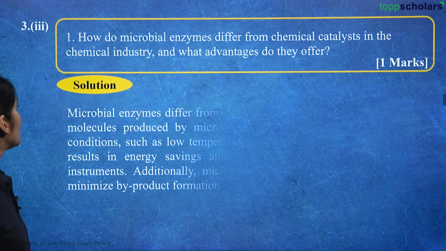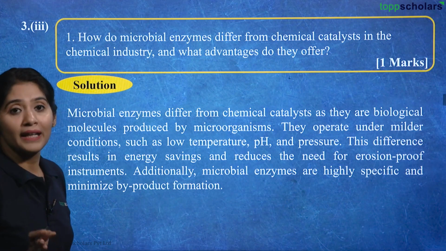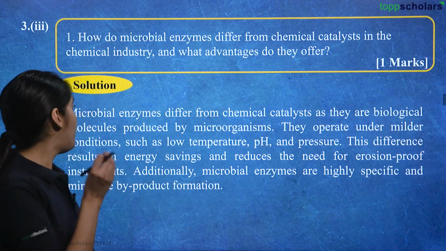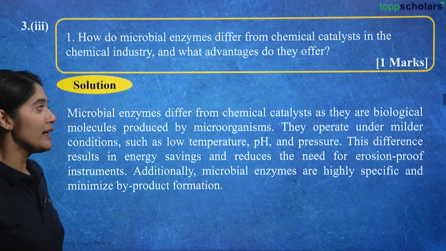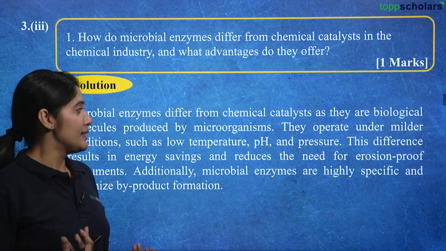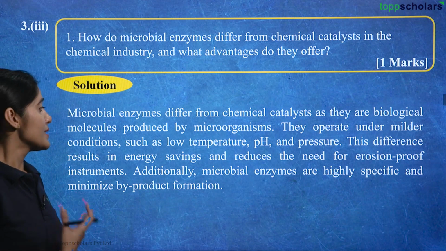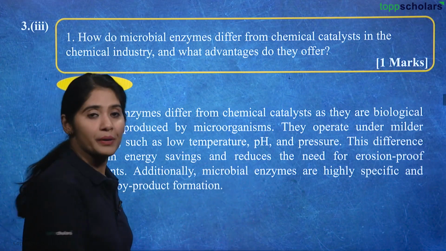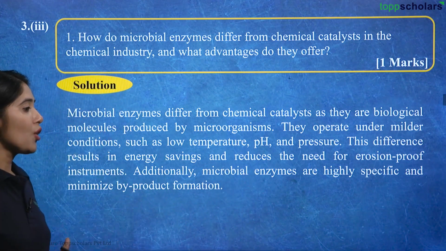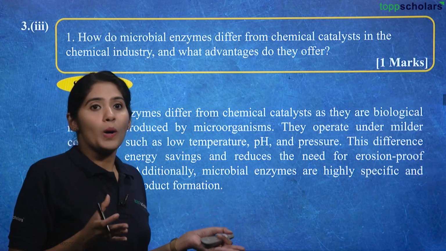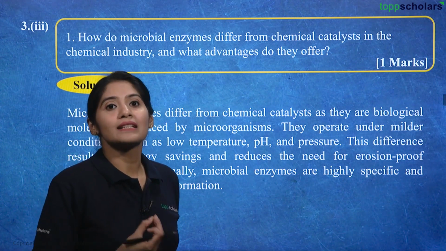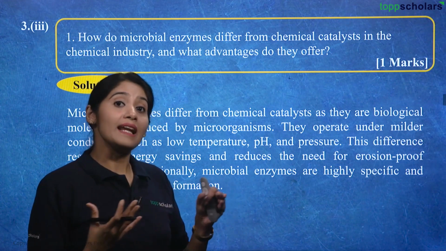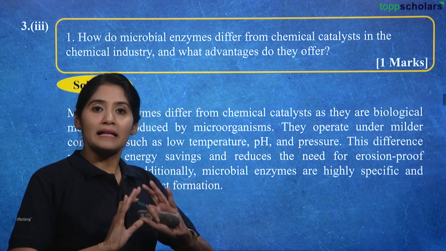Let's see. Microbial enzymes differ from chemical catalysts as they are biological molecules produced by microorganisms. What advantage? They operate under milder conditions such as low temperature, pH and pressure. Right? Since microorganisms also require milder conditions to survive in, they are synthesizing these enzymes for their life processes in those milder conditions only.